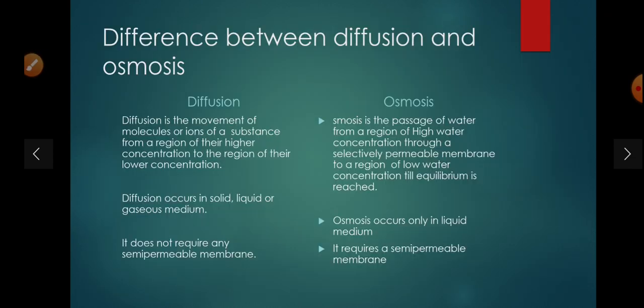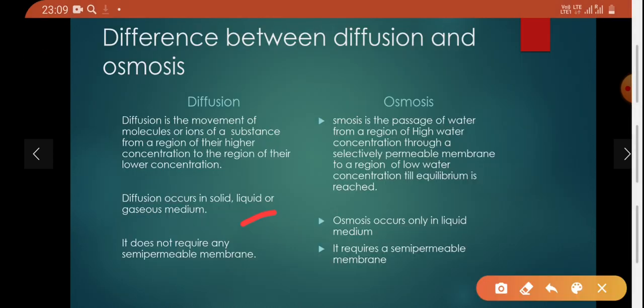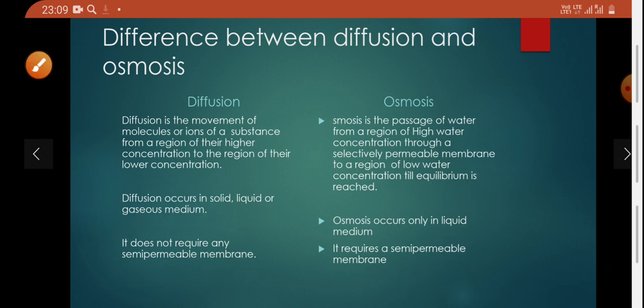Diffusion occurs in liquid, solid and gaseous medium, whereas osmosis occurs in liquid only. Diffusion does not require any semi-permeable membrane. Osmosis requires a semi-permeable membrane. Meaning in osmosis a semi-permeable membrane is always required, whereas in diffusion no semi-permeable membrane is required.